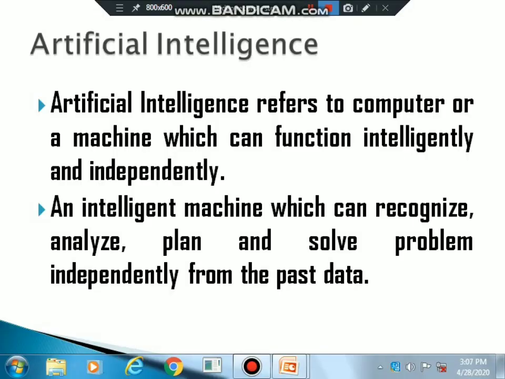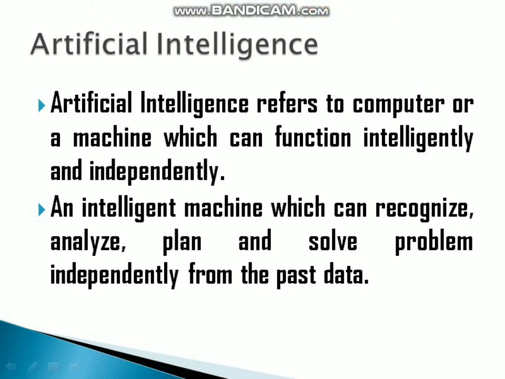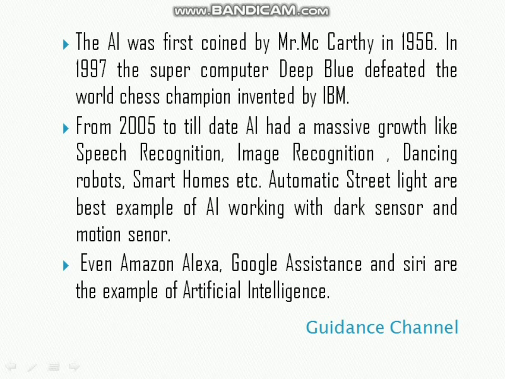Artificial intelligence refers to a computer or a machine which can function intelligently and independently. An intelligent machine which can recognize, analyze, plan and solve problems independently from the past data. The term AI was first coined by Mr. McCarthy in 1956. In 1997, the supercomputer Deep Blue, invented by IBM, defeated the world chess champion. From 2005 till date, AI has had massive growth in the area of speech recognition, image recognition, dancing robots, smart homes, etc.